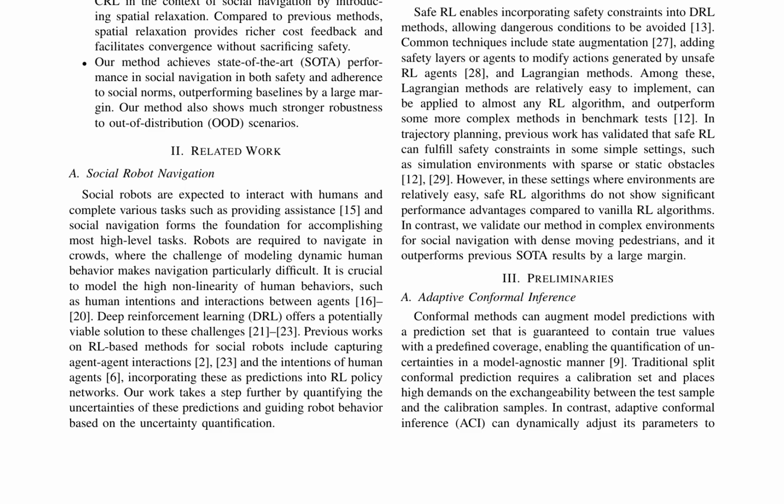In the context of safe reinforcement learning, the paper notes that incorporating safety constraints into DRL methods can help avoid dangerous conditions. It mentions various techniques such as state augmentation, adding safety layers or agents, and Lagrangian methods, with a focus on the ease of implementation and performance advantages of Lagrangian methods.